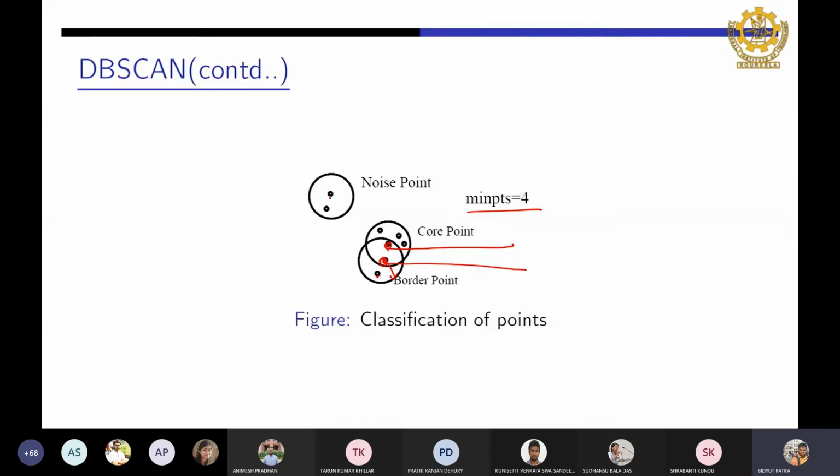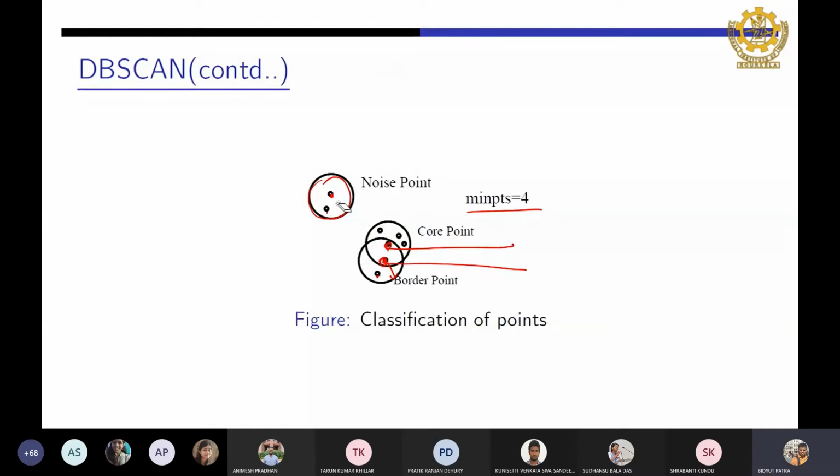Now go to this point here. Within its periphery it has only a single point, so obviously it cannot be a core point. Within this other periphery there is no other point, so this point cannot be a core point either. Therefore, this point will be a noisy point.